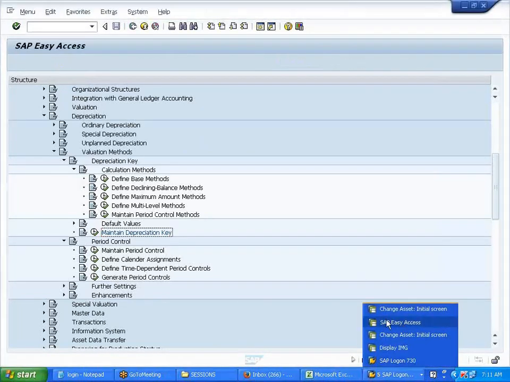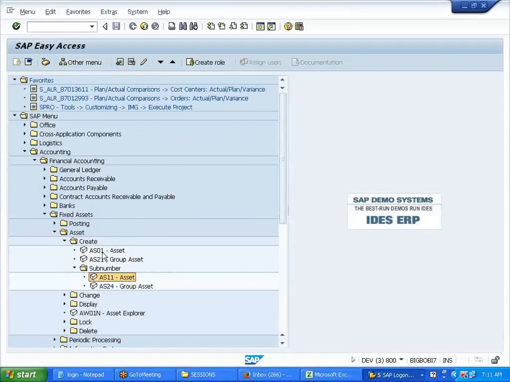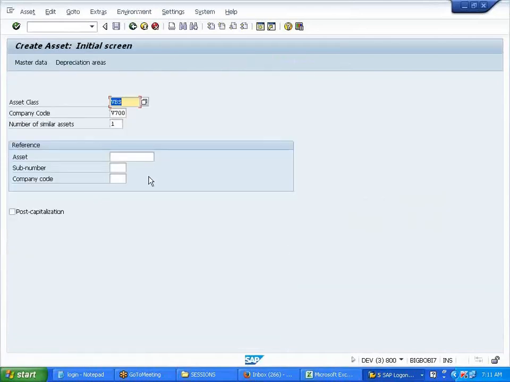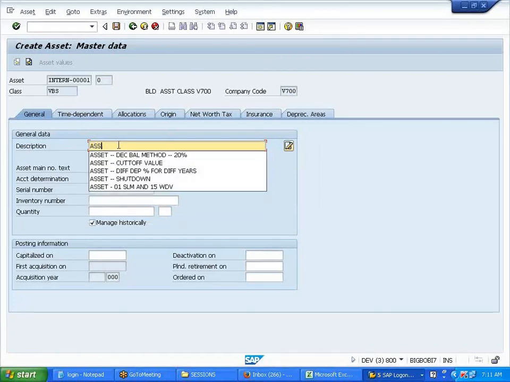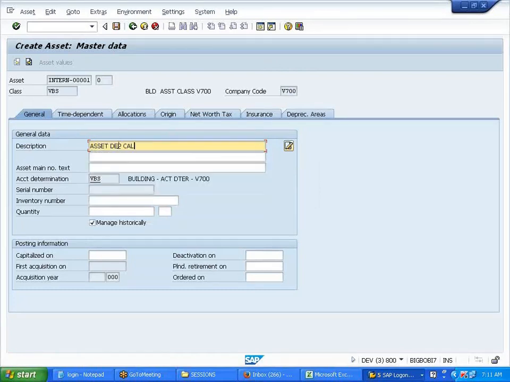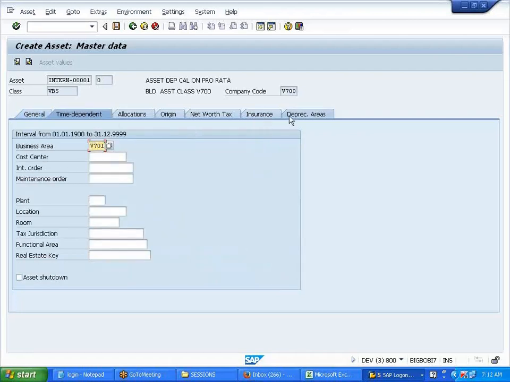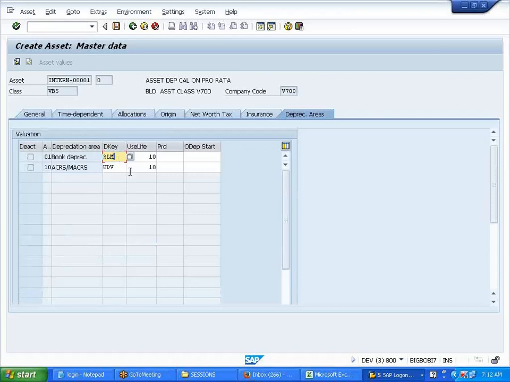So let me purchase an asset, AS01. Asset depreciation calculation on pro rata. I need to change this depreciation key, SLM1, right? I'll save it.